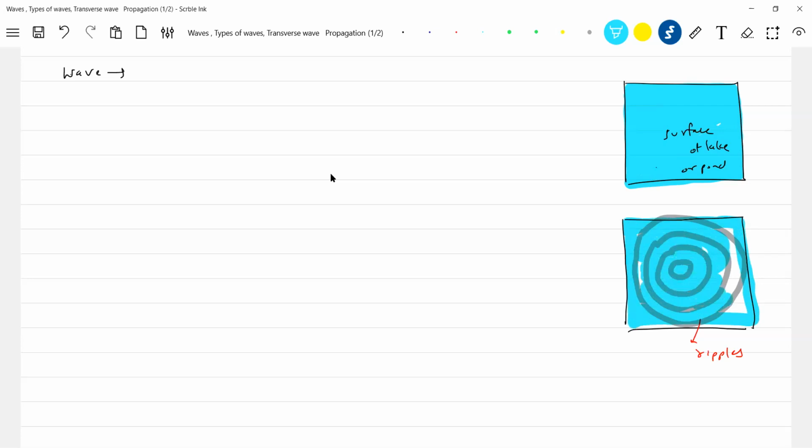What are those gray or dark colored round circles? They are called ripples here. So we can see a surface wave will propagate. How will the surface wave propagate? The surface wave will propagate in this direction.